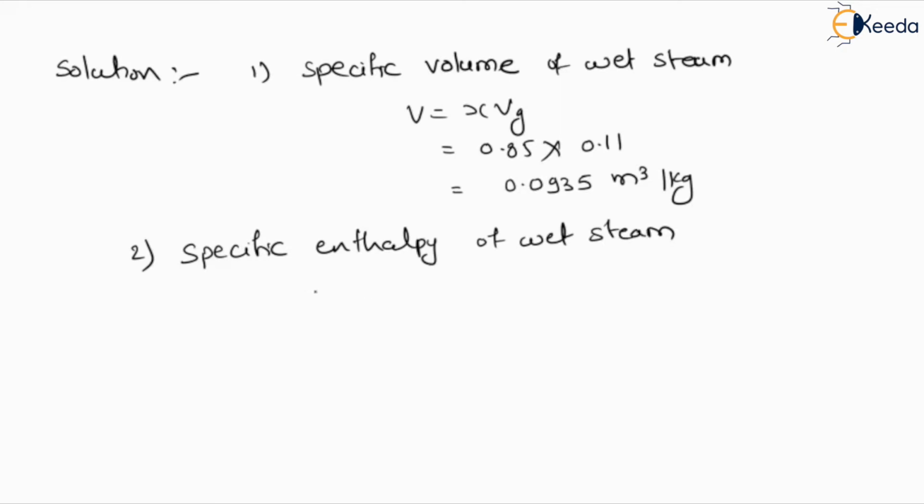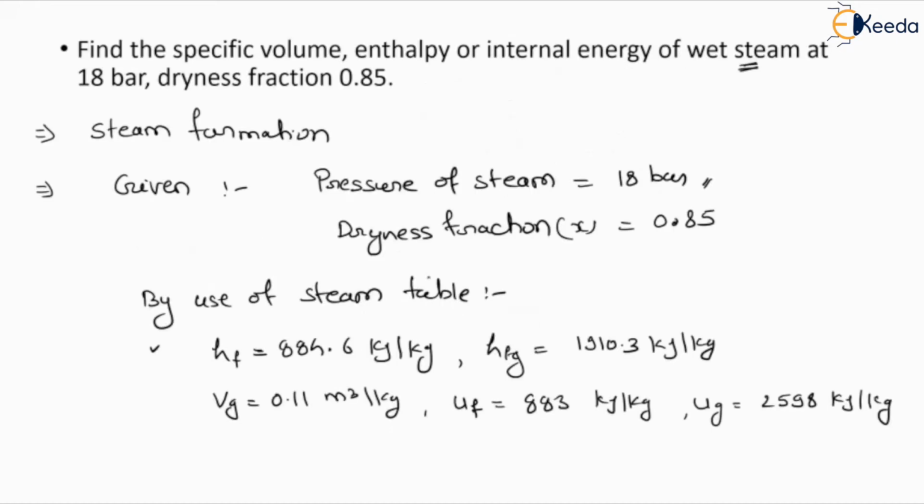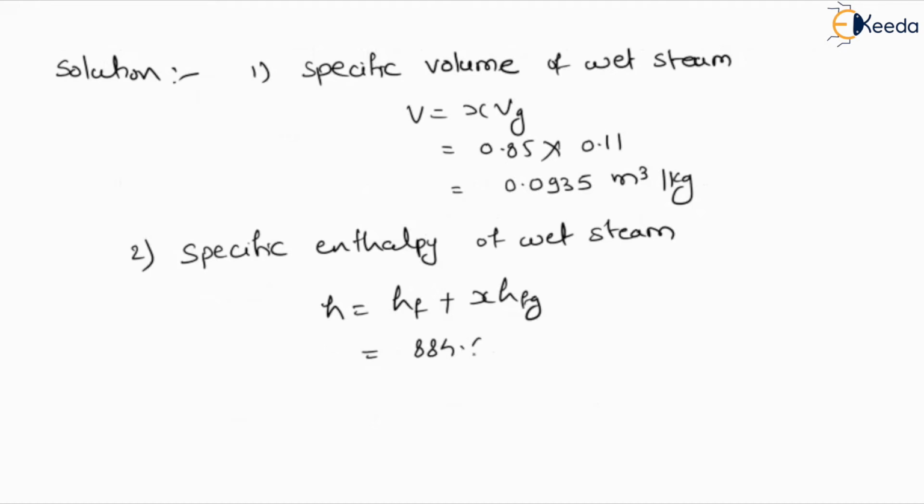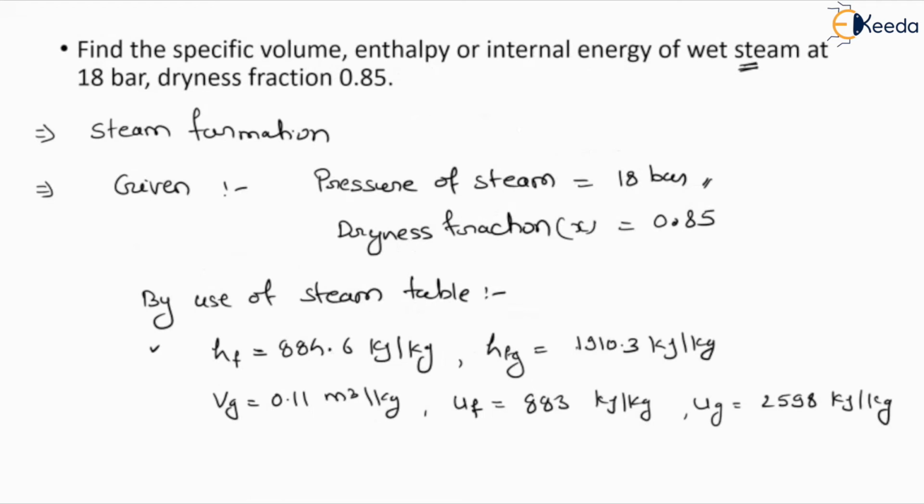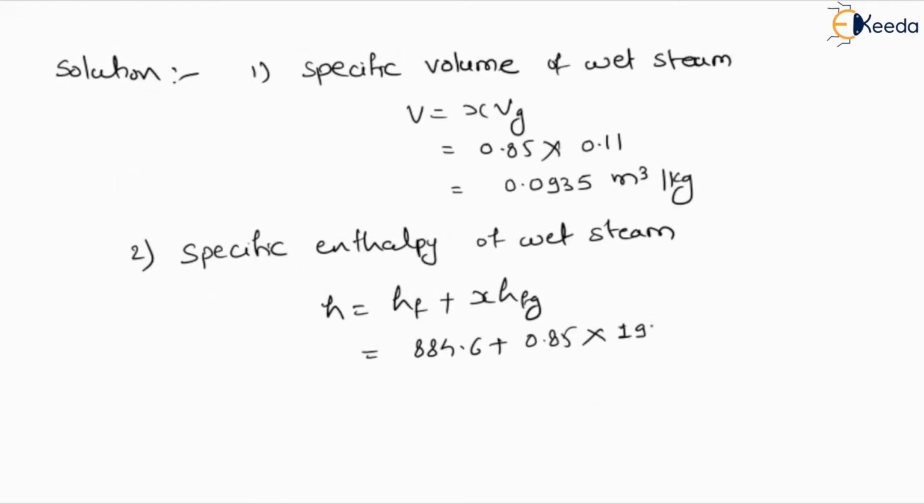So it is defined by H. So H equals HF plus X HFG. This is the formula. So here we will put the values: 884.6 plus X is 0.85 and HFG is 1910.3. So these terms we have and we will calculate this.